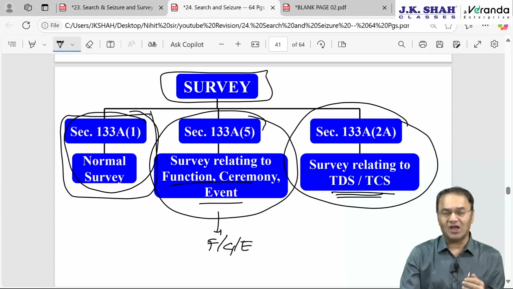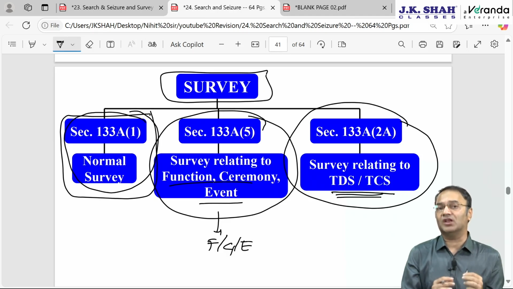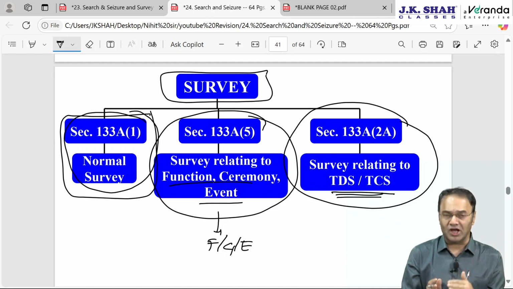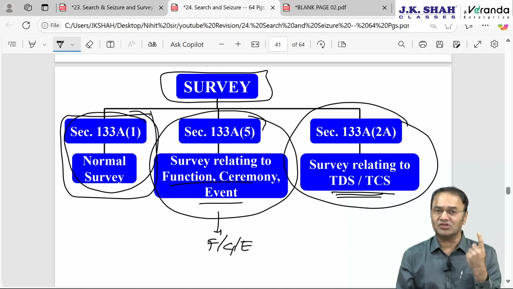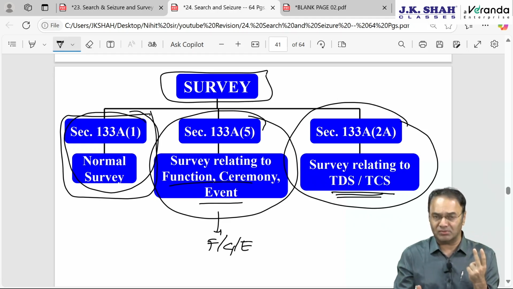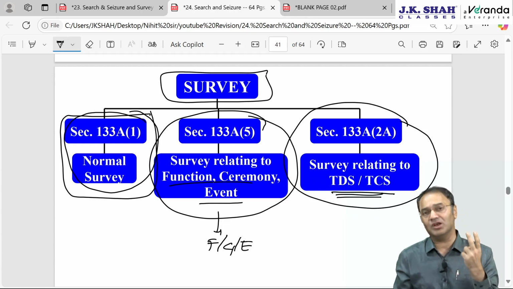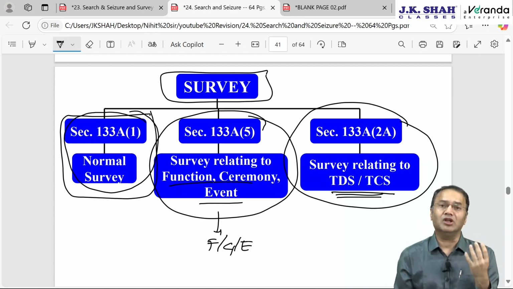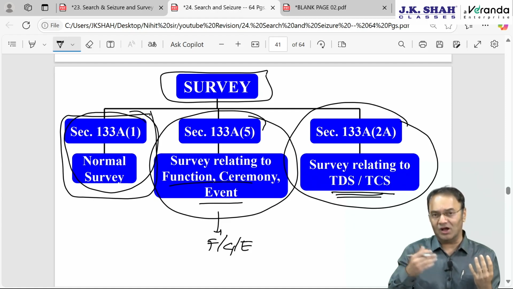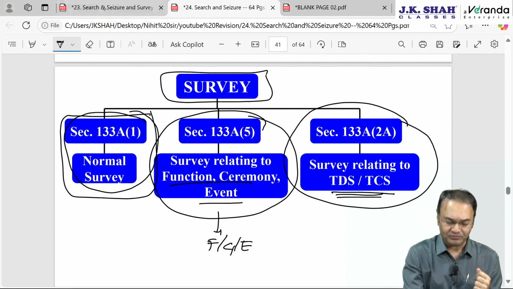TDS TCS survey, the IT officer will come and check whether the assessee is complying with the TDS TCS provisions on time or not, whether deducting TDS or collecting TCS on time or not, then depositing TDS TCS with the government account by 7th of the next month or not within the time limit, filing TDS TCS statements on time or not, issuing TDS TCS certificates to the other party on time or not.